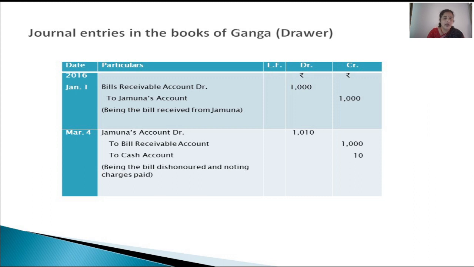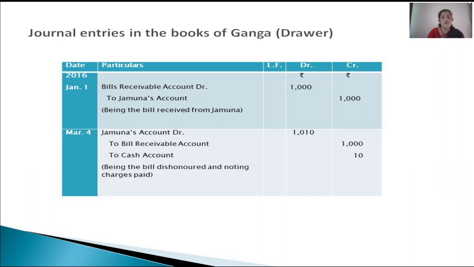So bill is going out. So to bills receivable account 1000 and to cash account 10 rupees. The reason being, in this case, the bill is dishonored and 10 rupees had to be paid by Ganga to the notary public. So cash is going out, which is 10 rupees, paid by Ganga to the notary public.